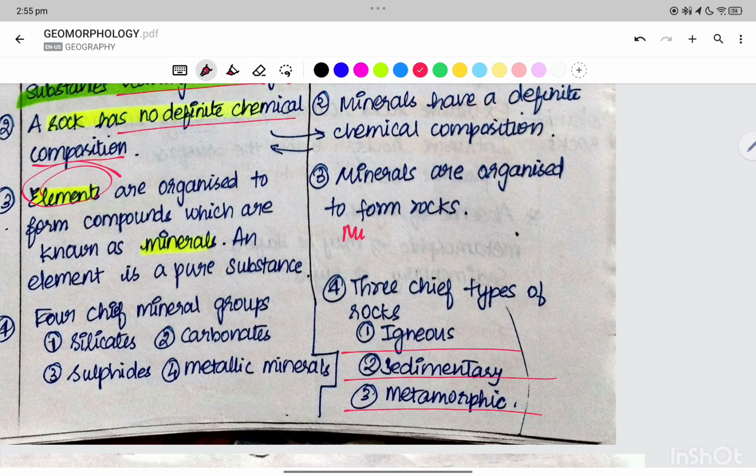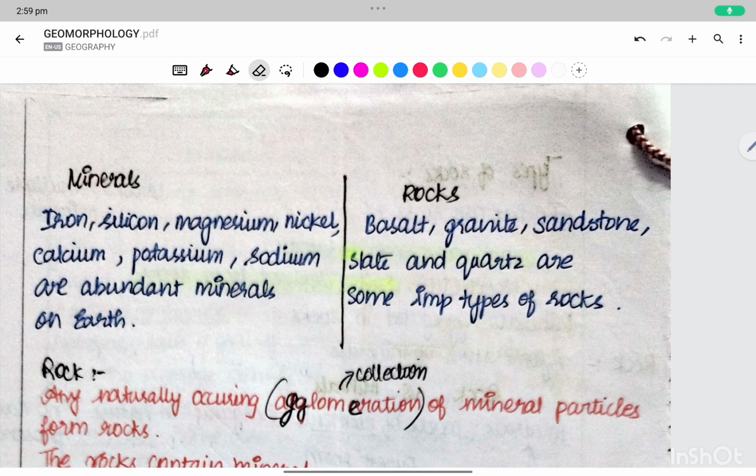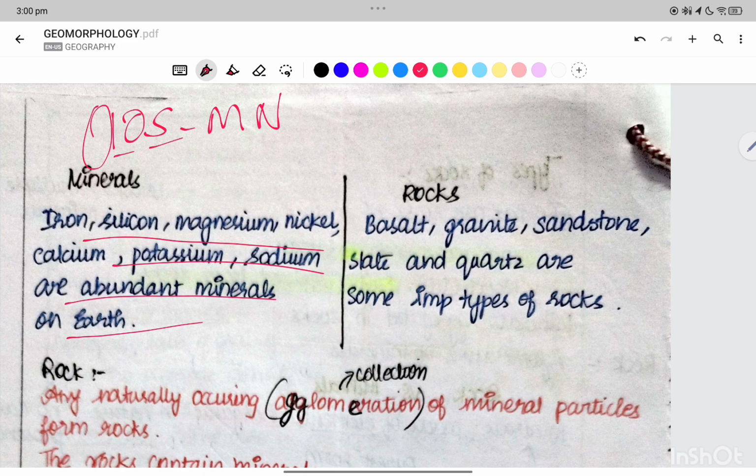The minerals are divided into M for metallic and so on. The minerals include iron, silica, magnesium, nickel, calcium, potassium, sodium, which are abundant minerals on the earth. Now we already know that IOSMN: iron, oxygen, silicate, magnesium, nickel are the abundant elements on the earth.